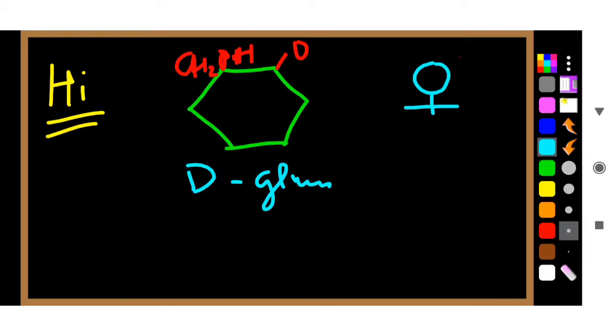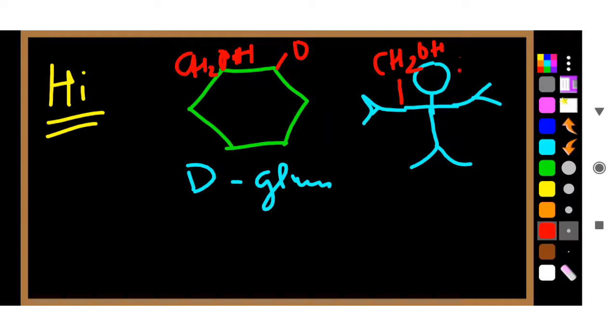Suppose these are the two shoulders of that person, and these are the hands of that person. On this shoulder you have CH2OH, and on another shoulder you have oxygen. Can you compare with the structure on the left?